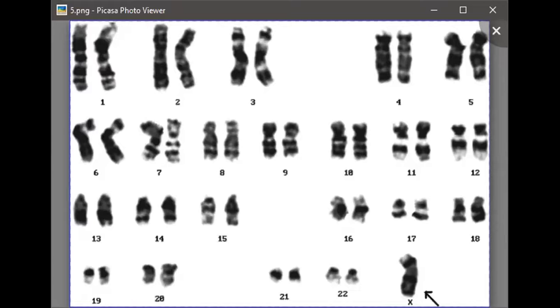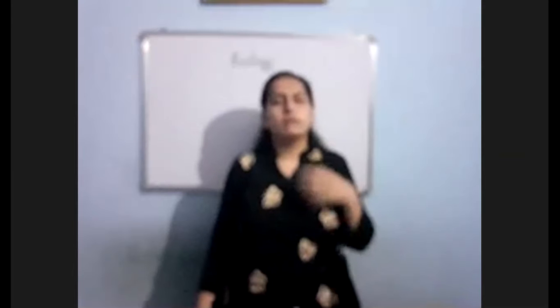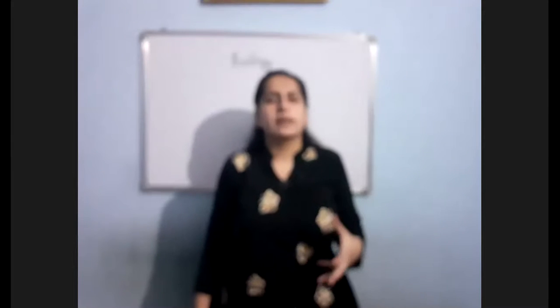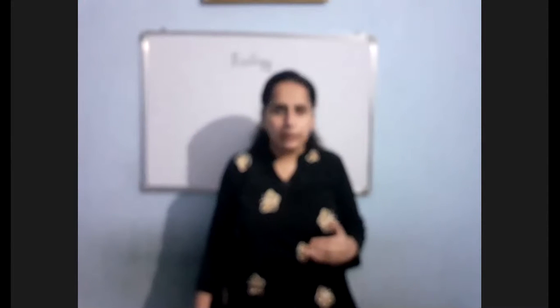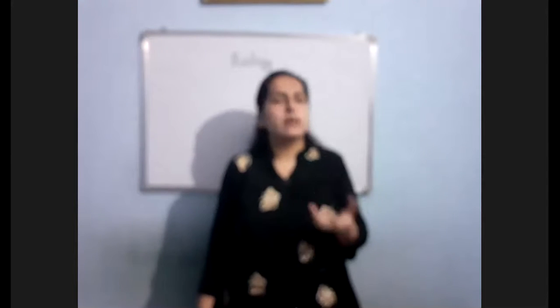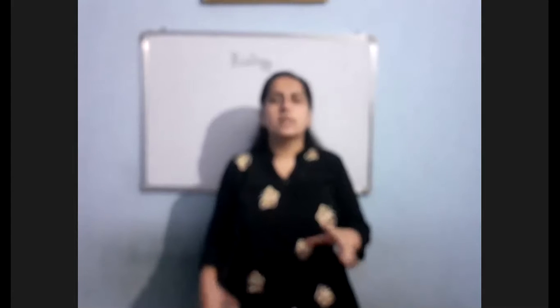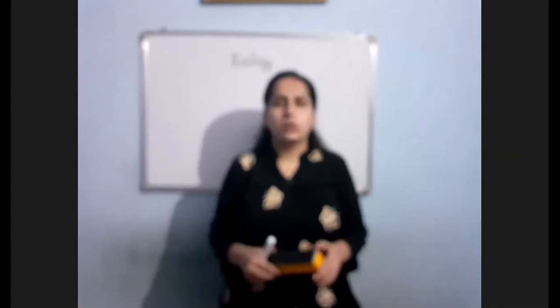So in the patients of Turner syndrome, as one X chromosome is missing, the secondary sexual characters will be underdeveloped. Clear? They will be sterile. The ovaries will not be well developed. So these are the chromosomal disorders.